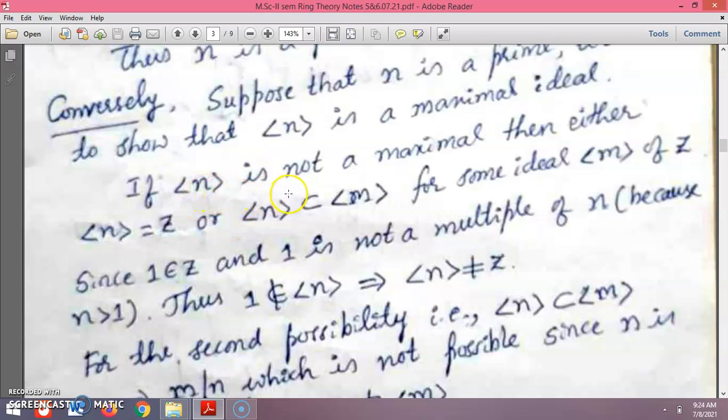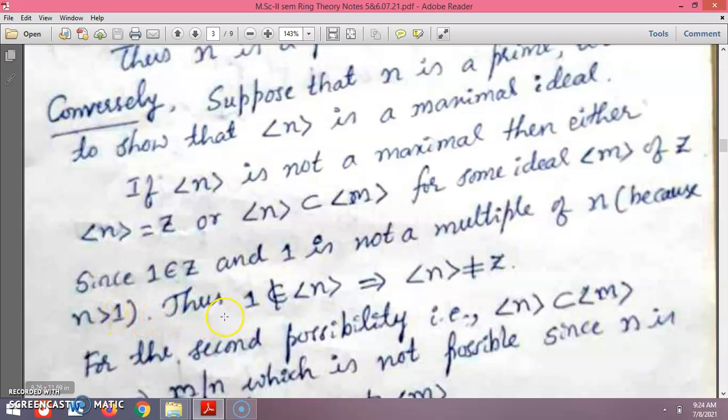If the ideal generated by n is not maximal, keep in mind, then either it is equal to Z, or it is properly contained in some ideal M of Z. Suppose 1 is an integer which is a member of Z, and 1 is not a multiple of n, because we have been given that n is greater than 1, and we have taken only the primes.